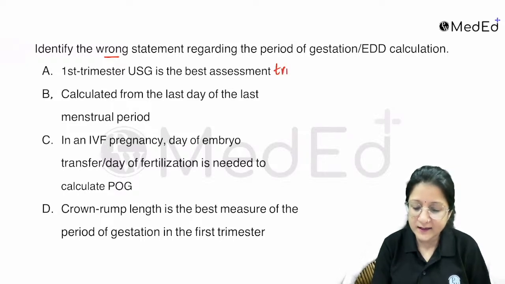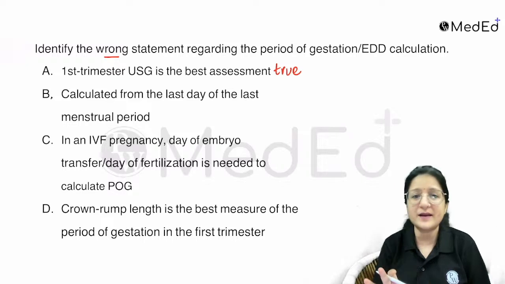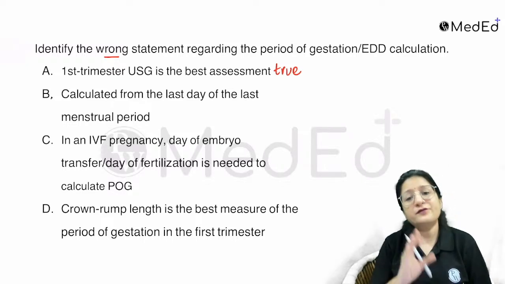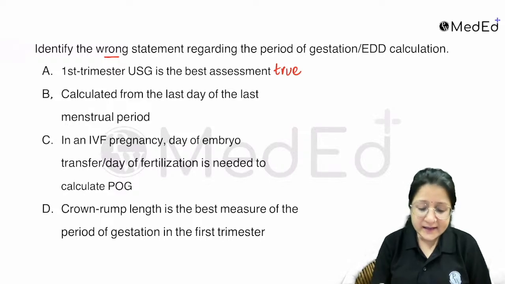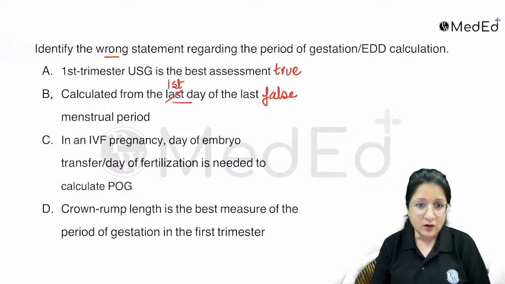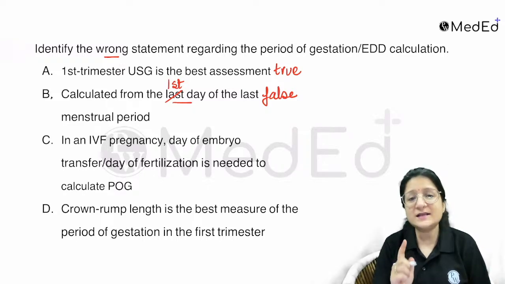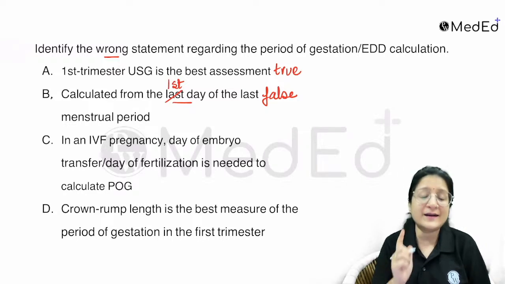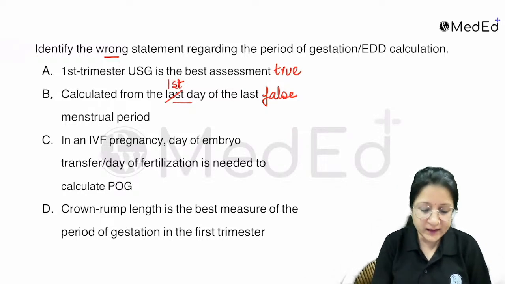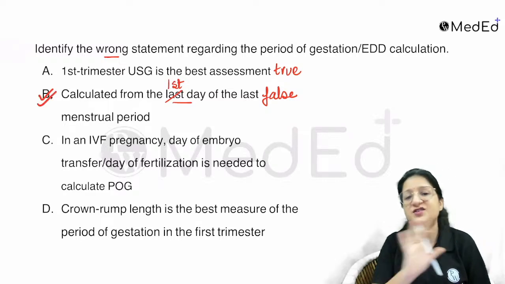Ultrasound done early on in pregnancy, in the first trimester, is the most accurate assessment of gestational age or for EDD calculation. EDD is calculated from the last day of menstrual period. That is a false statement. EDD is calculated from the first day of the last menstrual period, not the last day. And this is the last menstrual period that had come, not the missed menses. Keep that in mind also. So this is your wrong statement straight away.